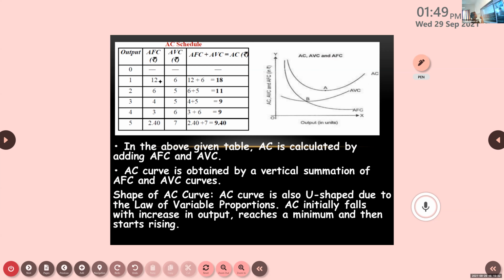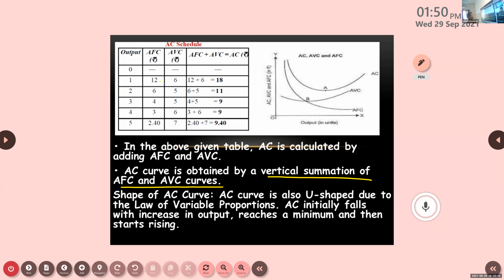Now here, the AC curve is given, the AVC curve is given, the AFC curve is given. This is the AFC curve. I told you it is a curve which goes on reducing. At first, the average fixed cost is very high. Then as the output increases, it goes on reducing. Now, the first feature: how are we getting AC? The AC curve is obtained by vertical summation of the AFC and AVC curves.